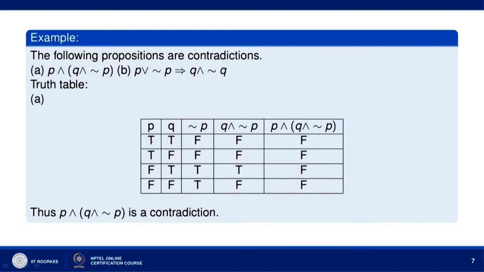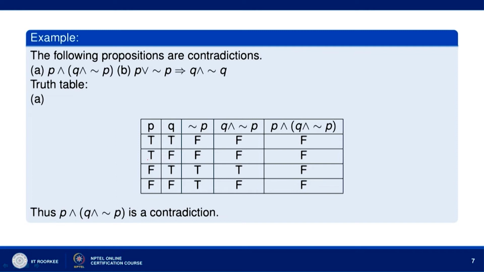P, Q has truth values TT, TF, FT, FF; these are the combinations. Then not P has truth values F, F, T, T. Now, Q and not P will have truth values: for TF it will be F, for FF it is F, for TT it is T, for FT it is F. And then P and Q and not P: it is T here, it is F here.